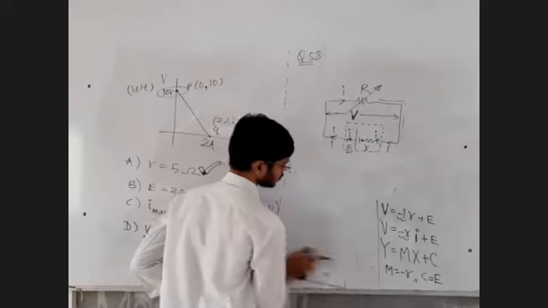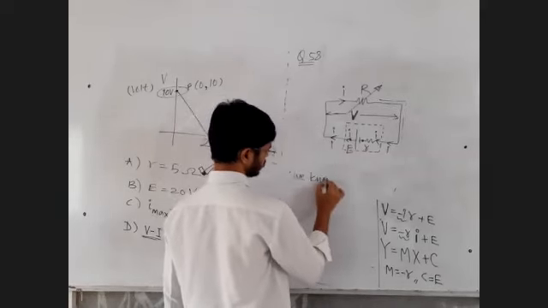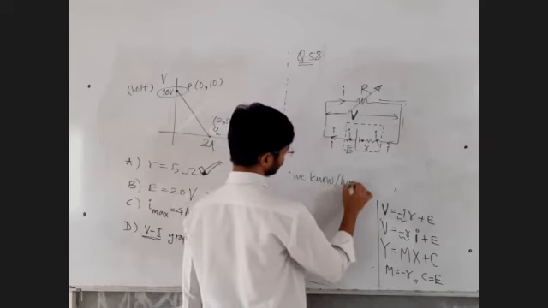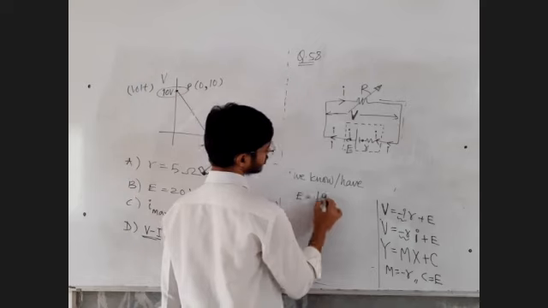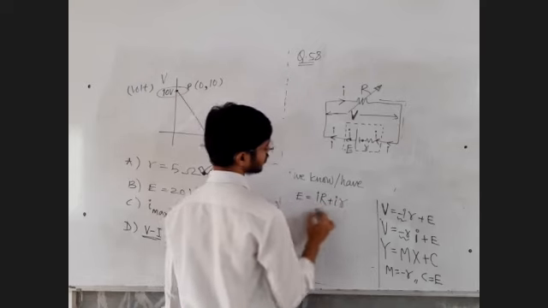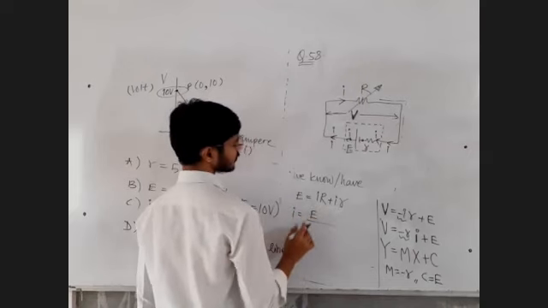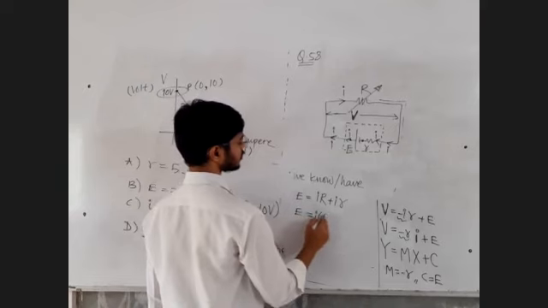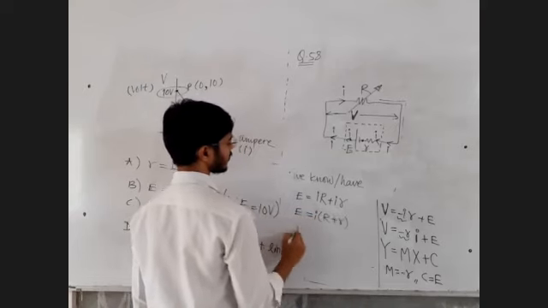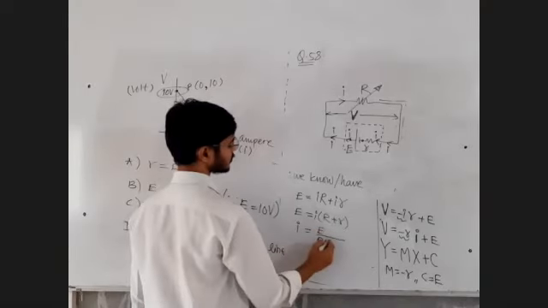Let me show you. We have E is equal to IR plus Ir, external drop plus internal drop. Let me take I common. That will be I into bracket R plus r. Therefore, I is equal to E divided by R plus r.